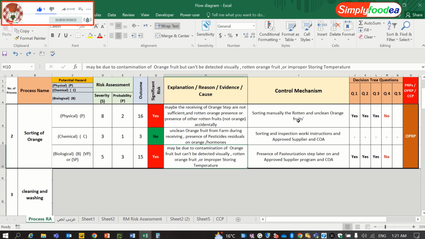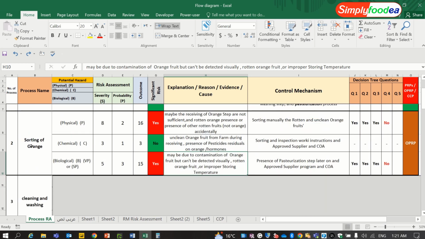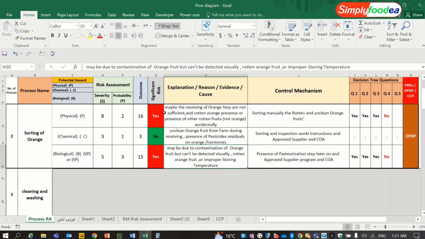Today we'll continue the process hazard analysis. We have finished in the previous video the first two steps in the orange juice production, step number 1 and step number 2. Now we are going to the washing process and the squeezing out.